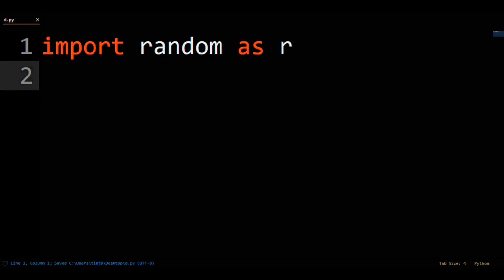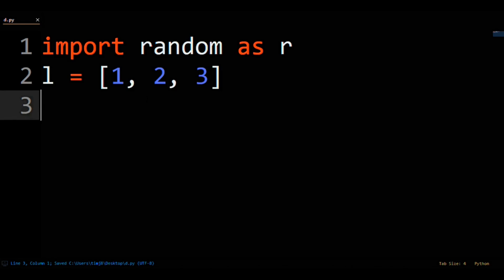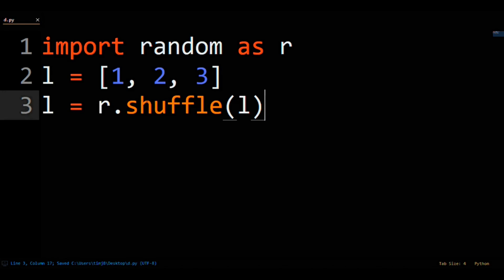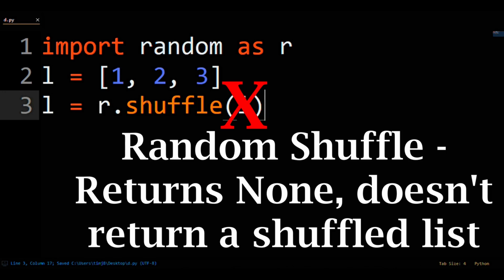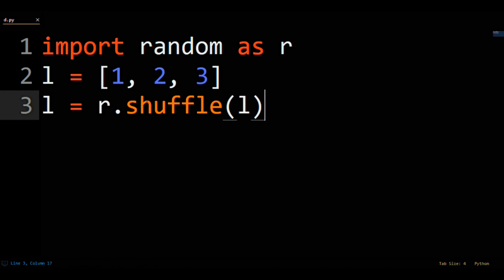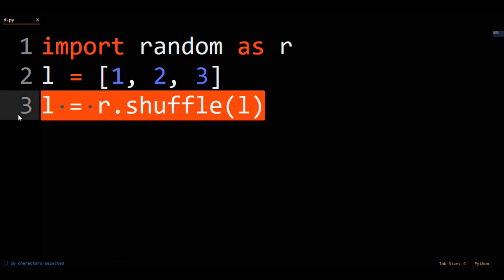Let's import random as r, have a list L with the numbers 1 through 3, and then assign back to L the result of shuffling it with the shuffle method. Except, that's wrong. Random shuffle always returns None because it modifies your list directly. It doesn't return a new list. What you've done right here is destroyed your list by assigning None to it.